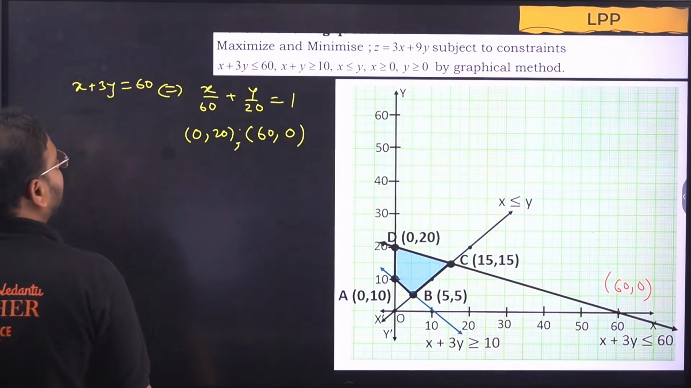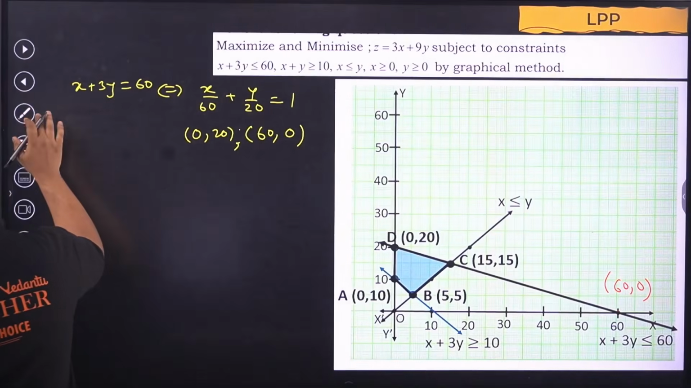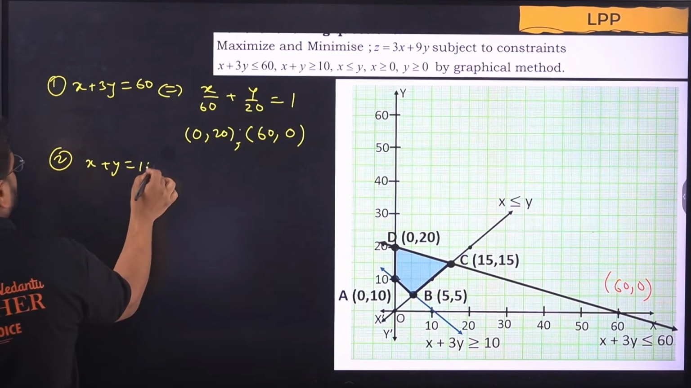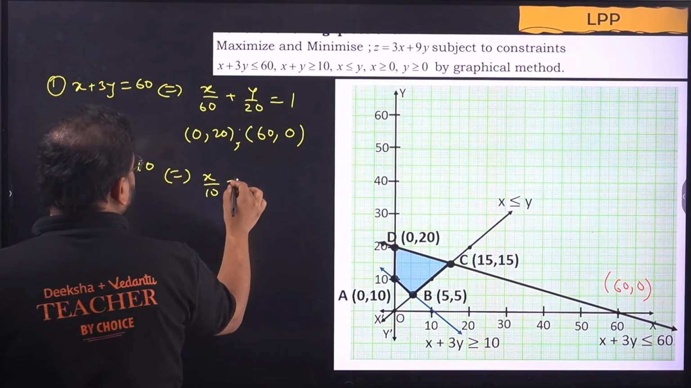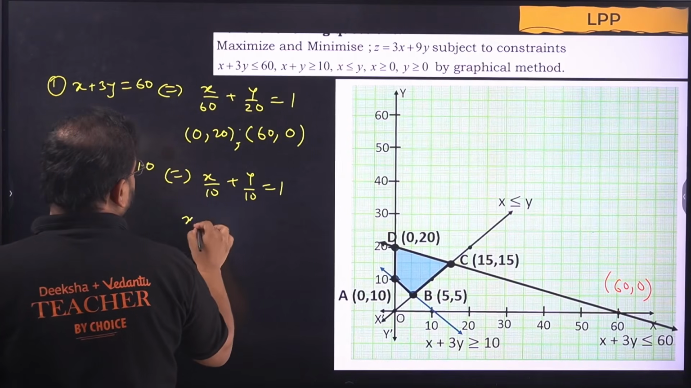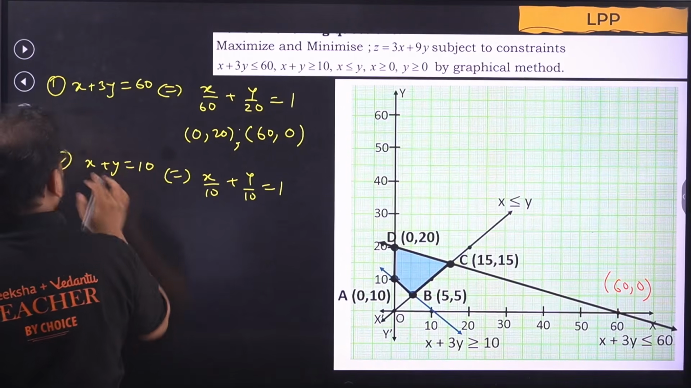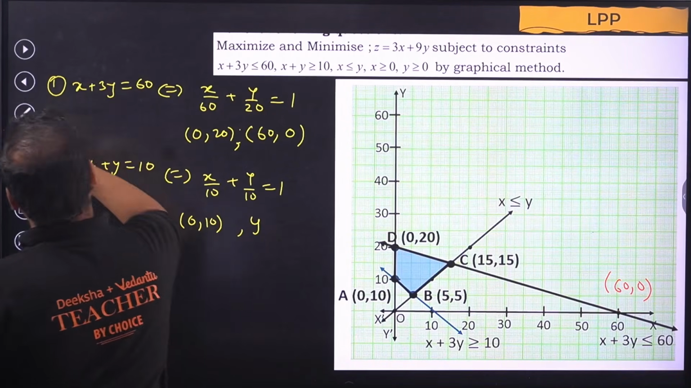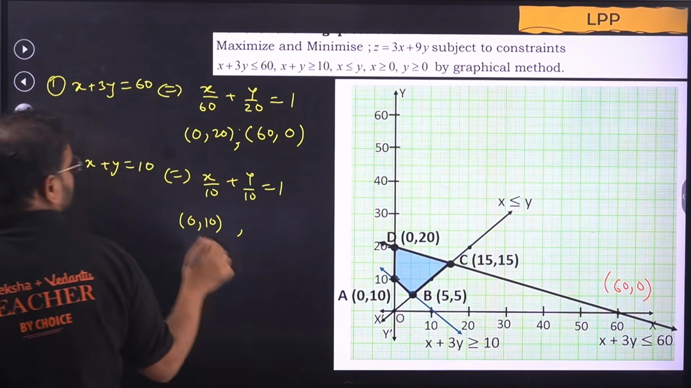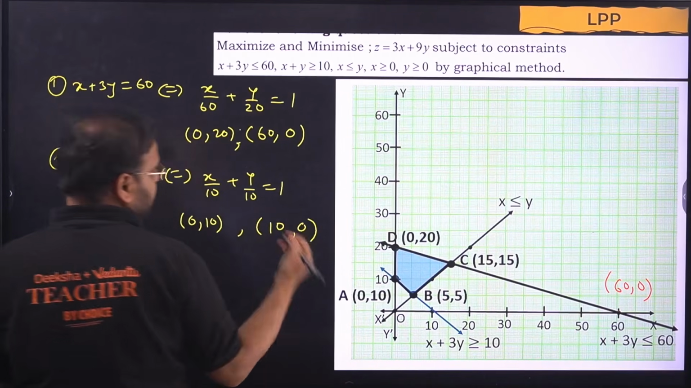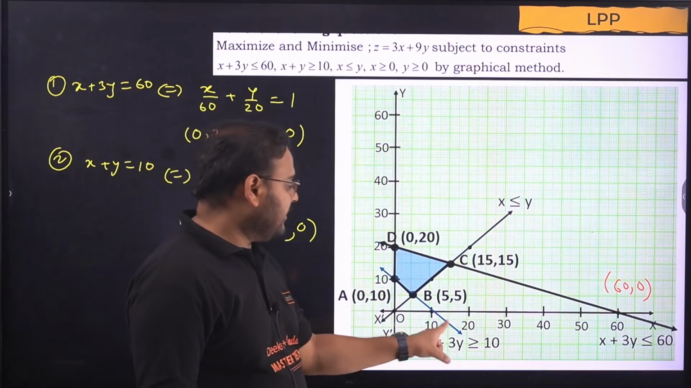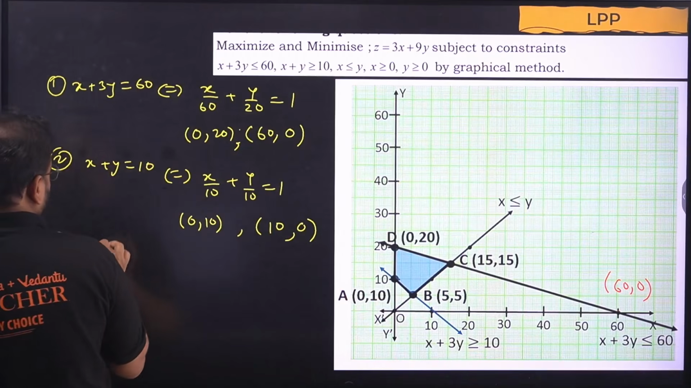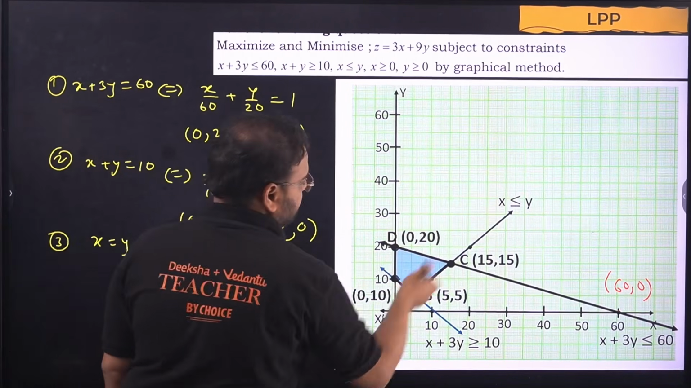Got it? Once you have that, next line, x plus y equal to 10. This was the first one. Second one you're going to go with x plus y equal to 10. Again, write the same intercept form. x by 10 plus y by 10 equal to 1. It means when x is 0, y is 10, and when y is 0, x is 10. Points are over here, 0, 10 and 10, 0. Now the third one is x equal to y. That is this line.